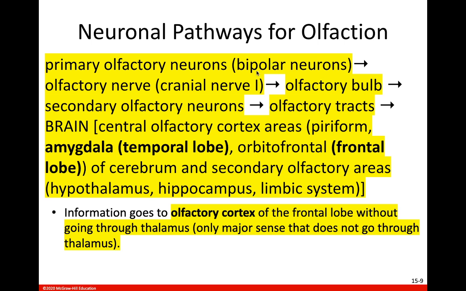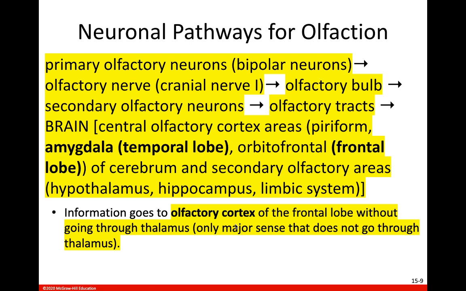And then from there, that action potential is carried along cranial nerve 1, which is your olfactory nerve, to your olfactory bulb on the inferior portion of your frontal lobe. In the olfactory bulb, the action potential goes to secondary olfactory neurons, and then through olfactory tracts to the olfactory cortex, which is in the frontal lobe of your brain.